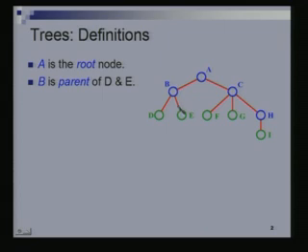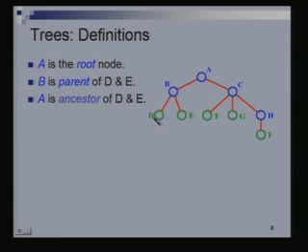There is a notion of parent and children. So the node B is the parent of node D and E. Okay? By the same argument, A is the parent of B and C. C is the parent of F, G and H. A is a parent of B, which in turn is a parent of D and E.